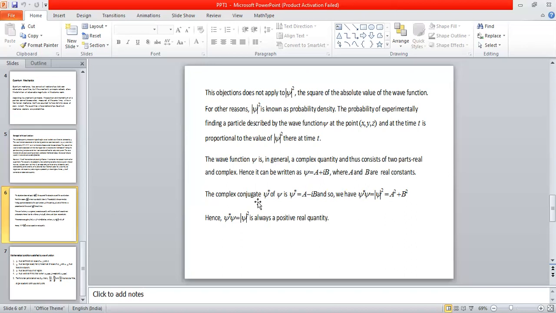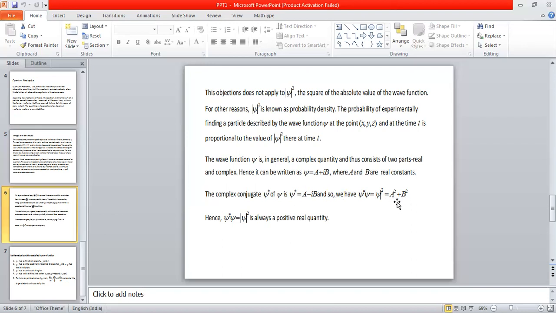So if I take the complex conjugate of psi, the complex conjugate of the wave function psi is denoted by psi star. The complex conjugate psi star can be obtained by simply replacing i by minus i. So psi star becomes equal to A minus iB. If you multiply psi star and psi, that is what gives us modulus of psi square, and therefore it becomes A square plus B square.